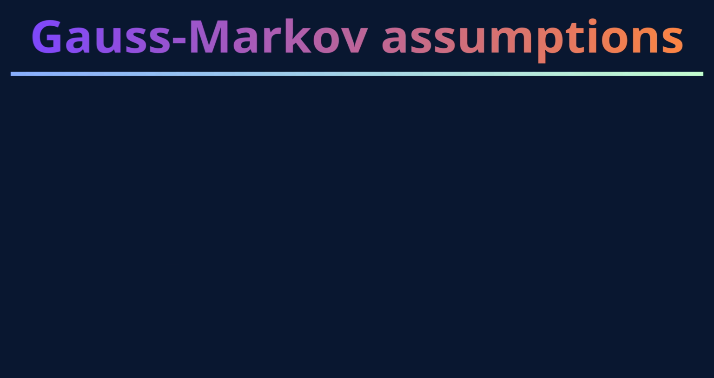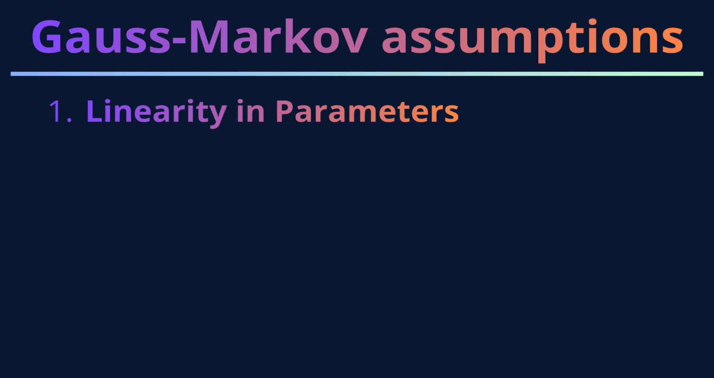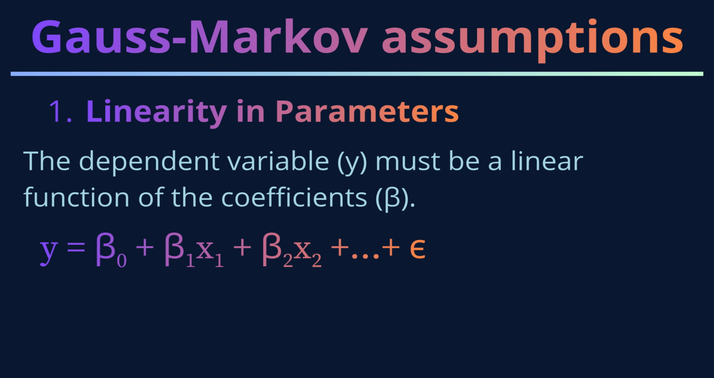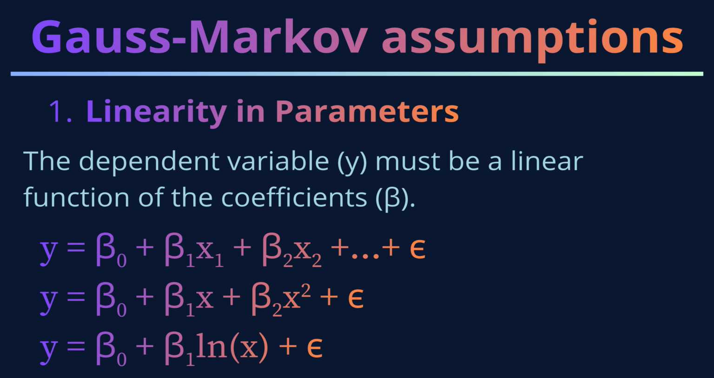In this set of assumptions, the first property that we must establish is linearity in parameters, that is, the dependent variable y must be a linear function of the coefficients beta. However, the independent variables can take nonlinear forms. For instance, we can square them, take their natural log, or interact them, and the model remains perfectly linear in parameters.